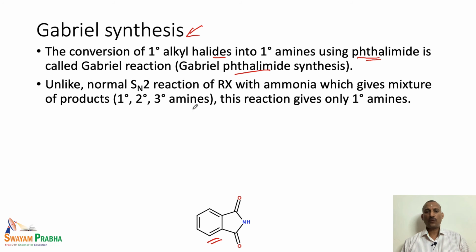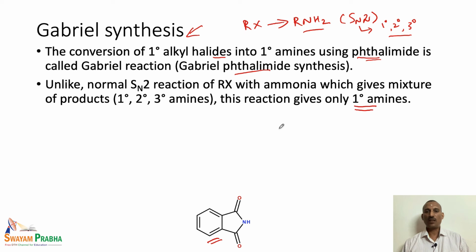What is the difference between our normal SN2 reactions, where alkyl halide can be converted to primary amine? This is the one we have seen earlier, which is nothing but SN2 substitution. That reaction always leads to the formation of primary, secondary and tertiary alkyl amino derivatives, whereas if you use the Gabriel synthesis, this reaction exclusively gives the primary amines only.